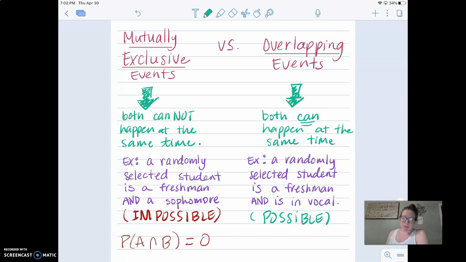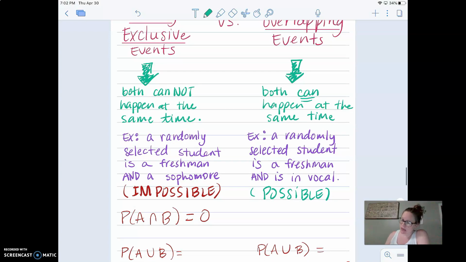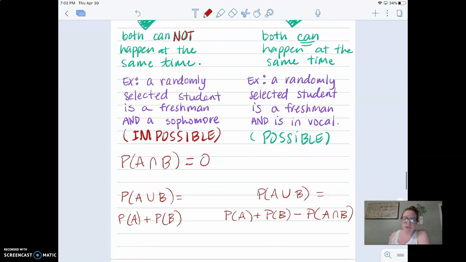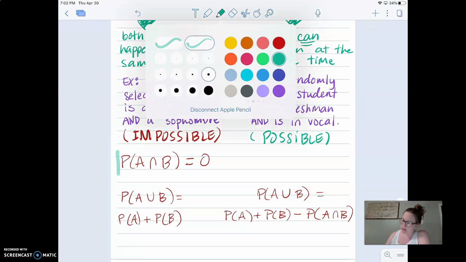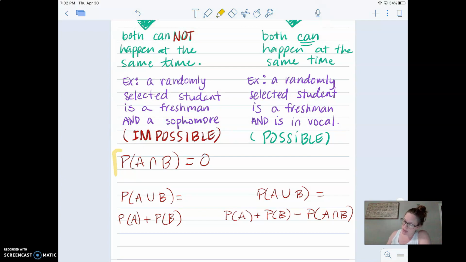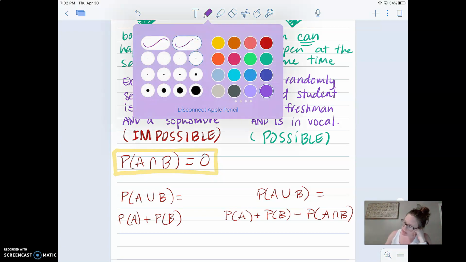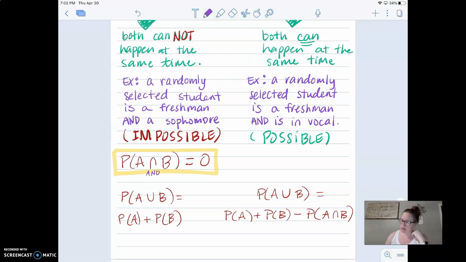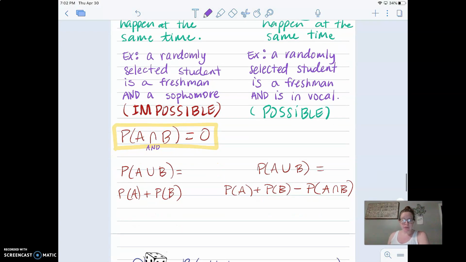All right, so what does that mean with our formulas? Well, if mutually exclusive means they cannot happen at the same time, then for mutually exclusive events, the probability of A and B is 0, meaning both events cannot happen at the same time. Okay, remember that this means and. The intersection is and. But then there's another formula that you need to know.